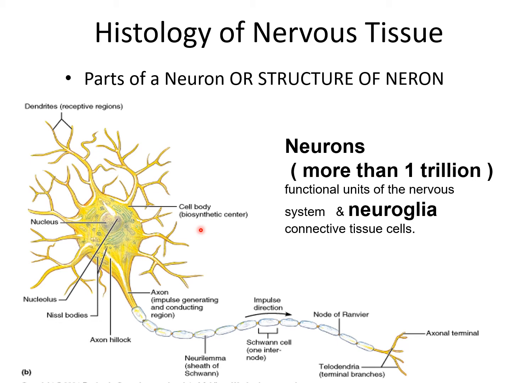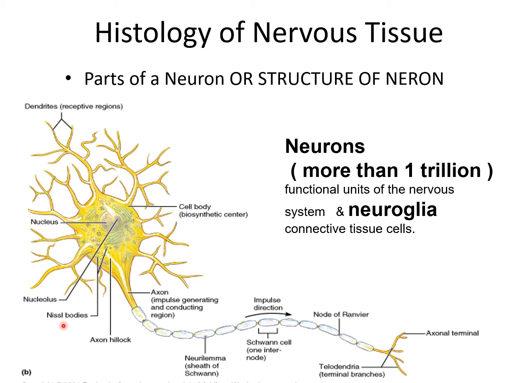It consists of a mass of cytoplasm surrounded by the cell membrane. The cytoplasm contains a large central nucleus with a prominent nucleolus, highly developed rough endoplasmic reticulum, numerous mitochondria, lysosomes, and Golgi complex. So this is the cell body of neurons.